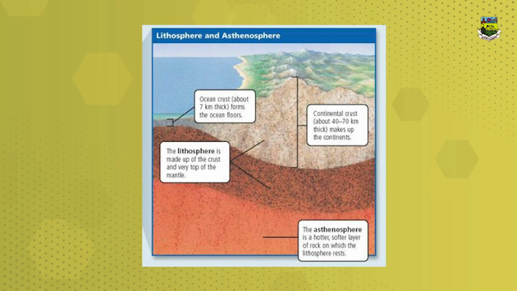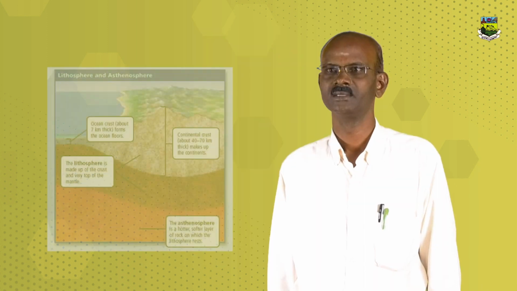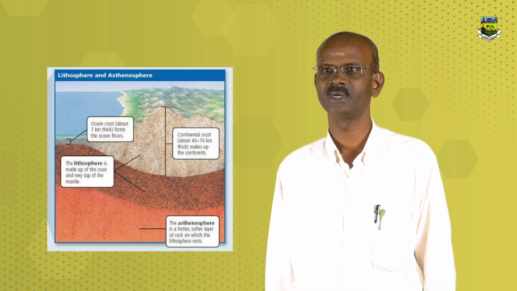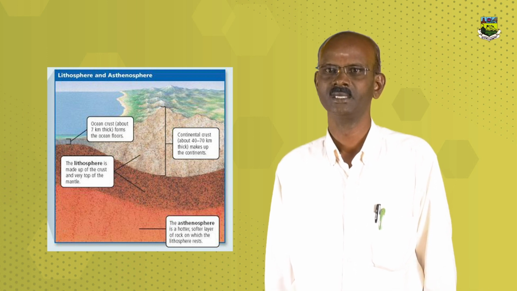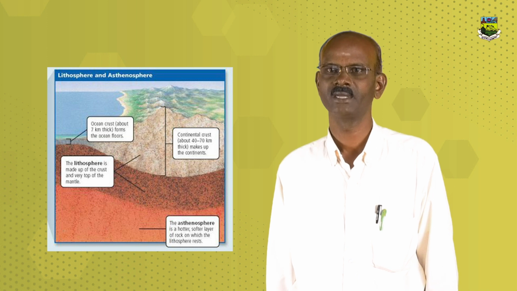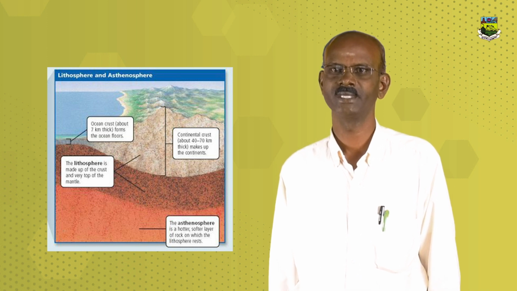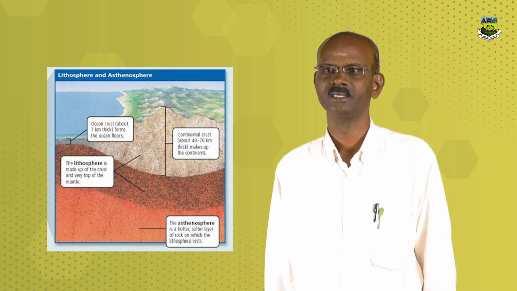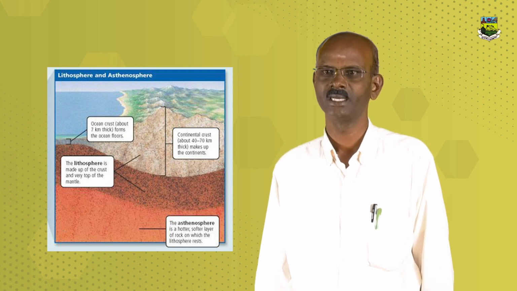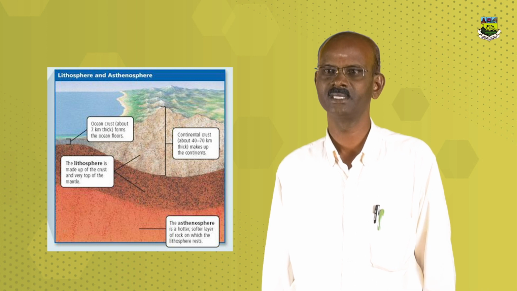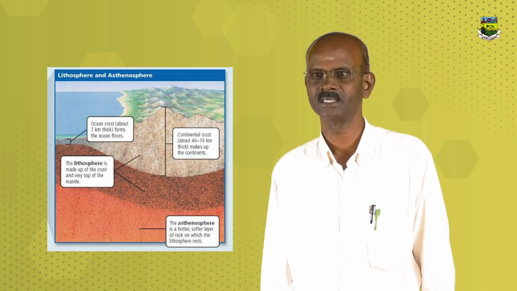Lithosphere and asthenosphere: the ocean crust, about 7 km thick, forms the ocean floors. The continental crust, about 40 to 70 km thick, makes up the continents. The lithosphere is made up of the crust and the very top of the mantle. The asthenosphere is a hotter, softer layer of rock on which the lithosphere rests.